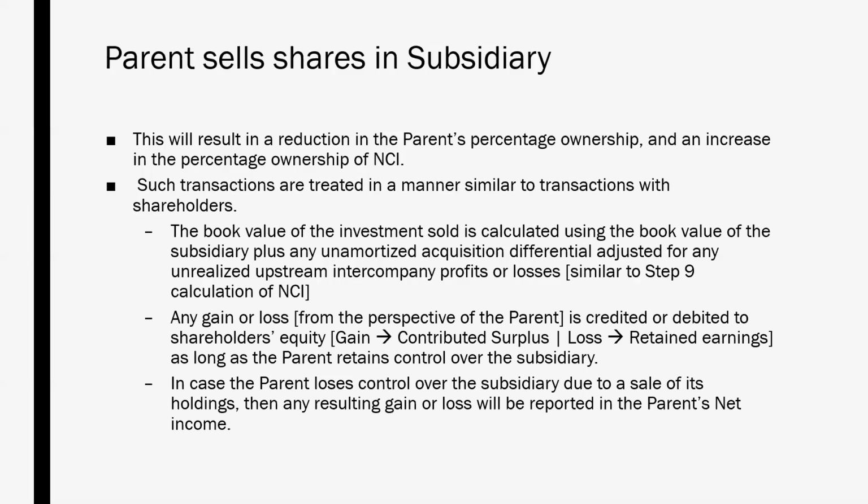Now, if the parent loses control over the subsidiary because of an extensive sale of its holdings, then the loss of control means the accounting model needs to change, and that will result in the remeasurement of the remaining shares, if any, and the resultant gain or loss is recorded in the parent company's net income.